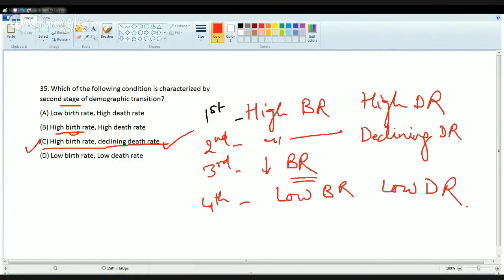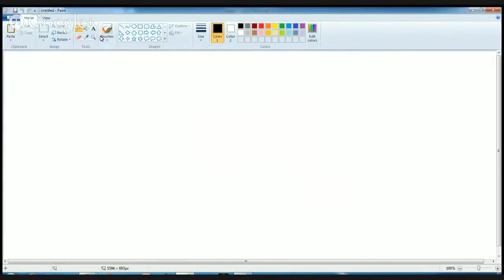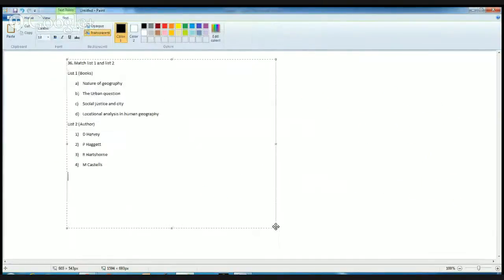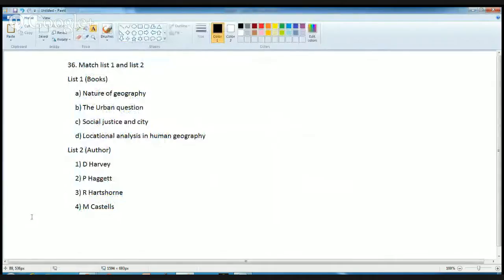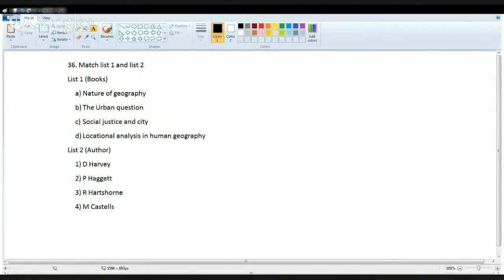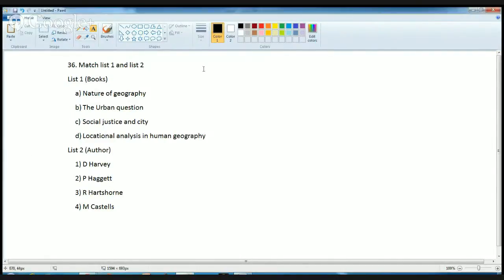The next question is again a direct, memory-based question. You have to match the list. You have a list of books and authors, and you have to match which book was written by whom. Nature of Geography is a very famous book, written by Richard Hartshorne.